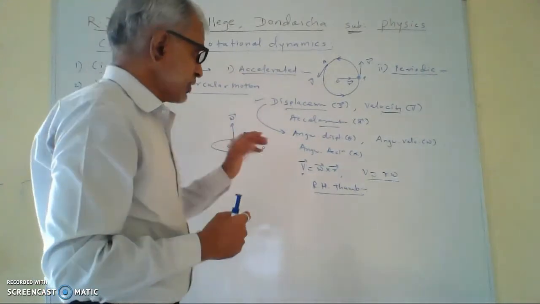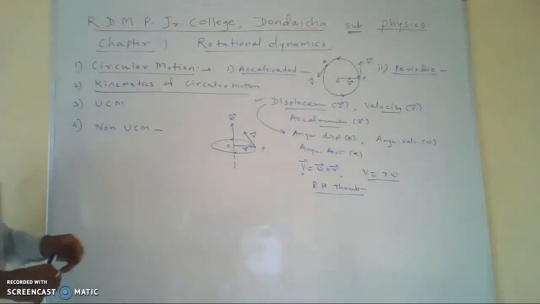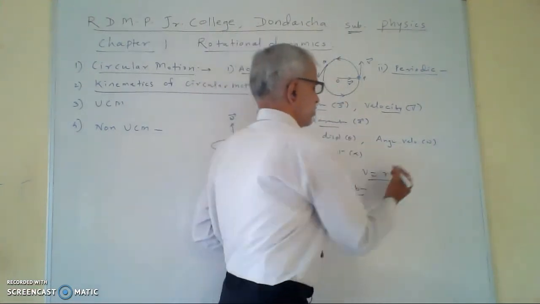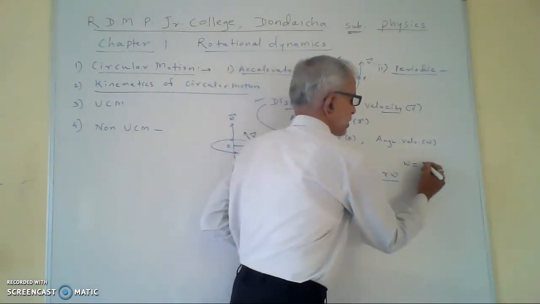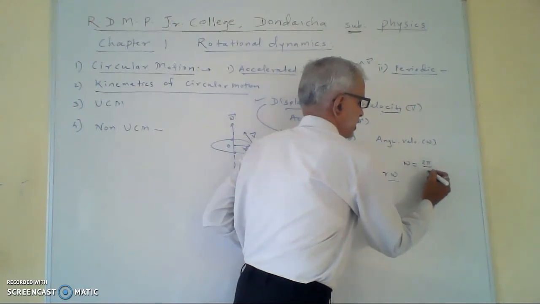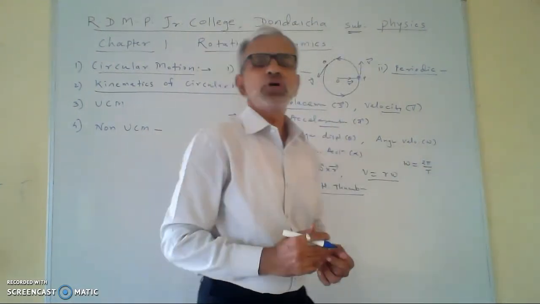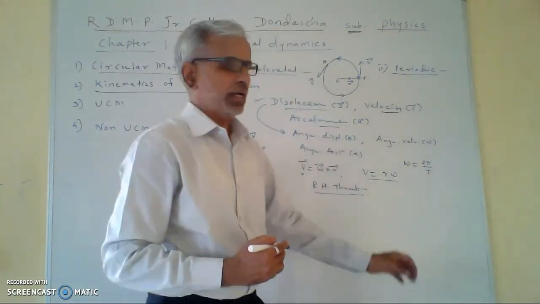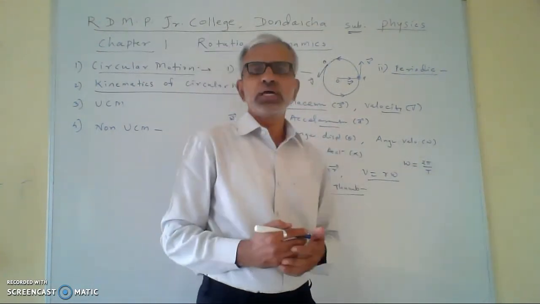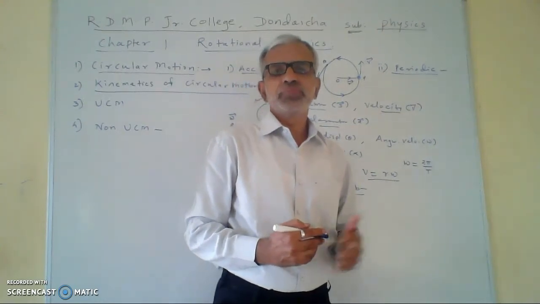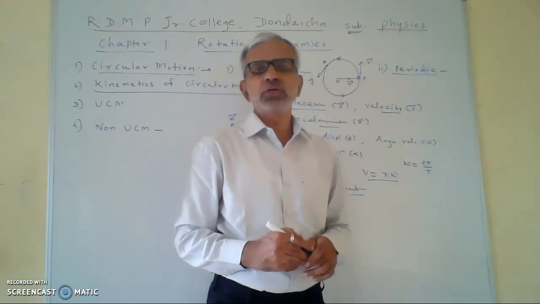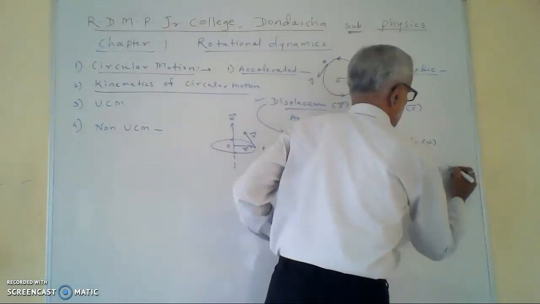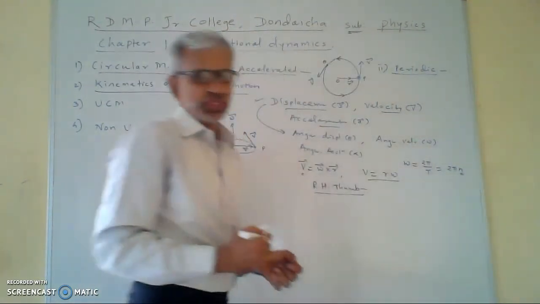Then we see what is the relation between period and omega. Omega is equal to 2 pi upon T. This is the formula of omega. Omega means angular velocity, and angular velocity is equal to 2 pi divided by T. This is the formula of angular velocity. Then it is also equal to 2 pi n, where n is the frequency.